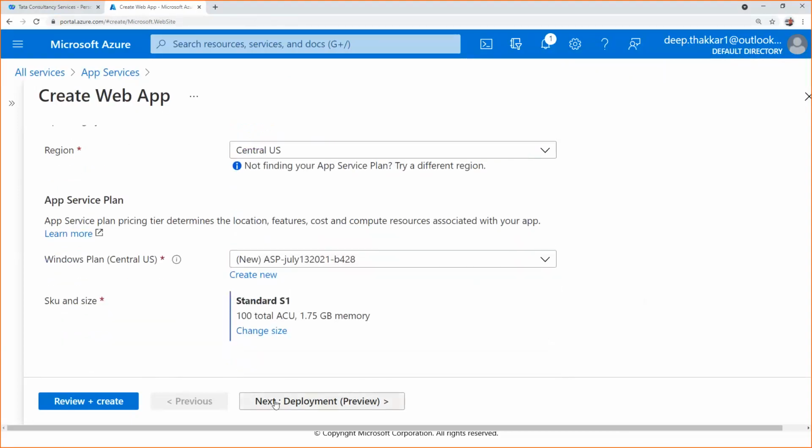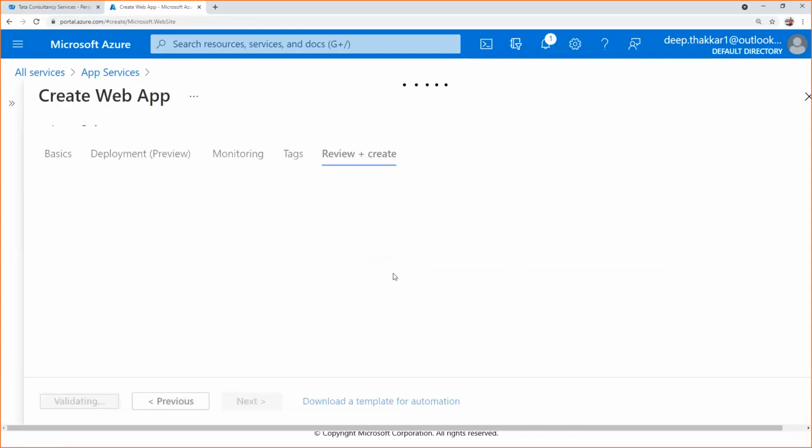Here you can select how many ACUs, I'm just forgetting what ACU is, and how many GB of RAM you want to allocate. You can select everything here and click on review and create. Let it get created.